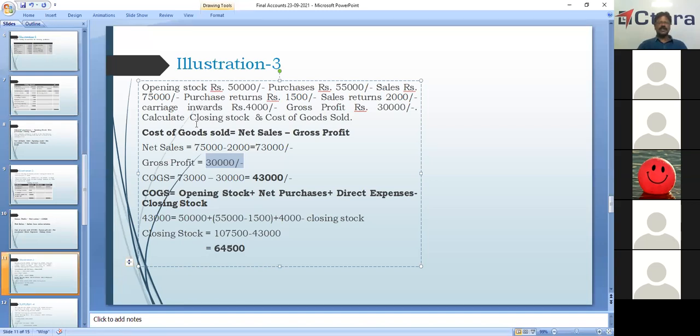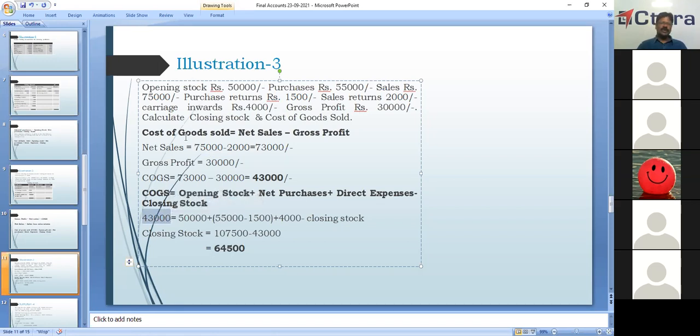What do we have to do? We have to find out now the closing stock. Cost of goods sold is equal to opening stock plus net purchases plus direct expenses minus closing stock. We have calculated cost of goods sold as 43,000, right?